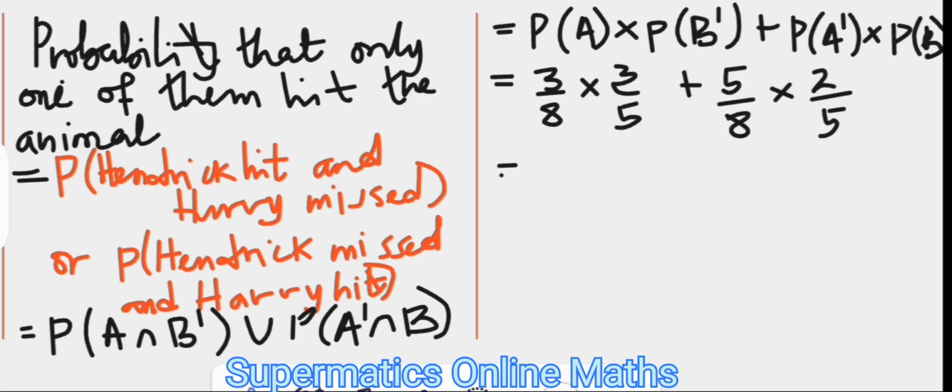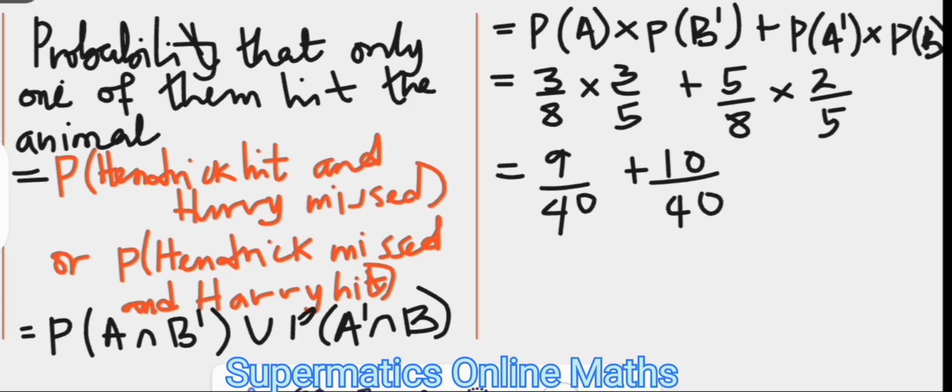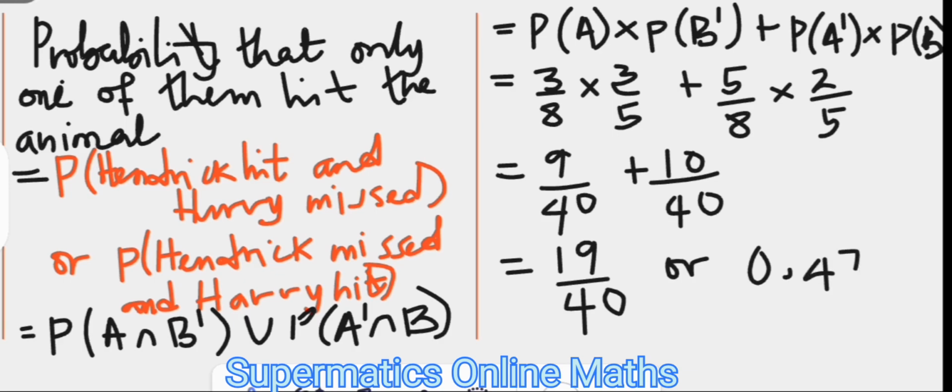And this is the sum of 9 over 40 and 10 over 40. So the probability that only one of them hits the target or kills the animal is 19 over 40, or in decimal that's about 0.475.